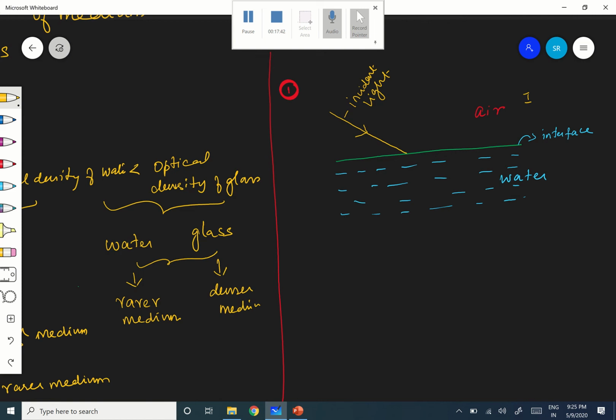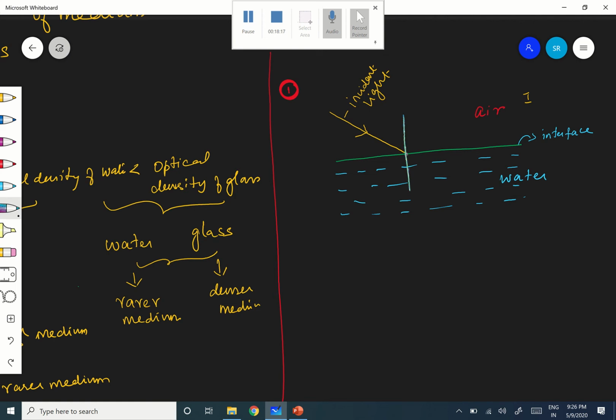It is moving in a straight line and falls at the interface, because it is going from the air medium to the water medium. Are you following? Now, at the point of contact where it touches the interface, I need to draw a normal. Normal means perpendicular. So this is the normal.